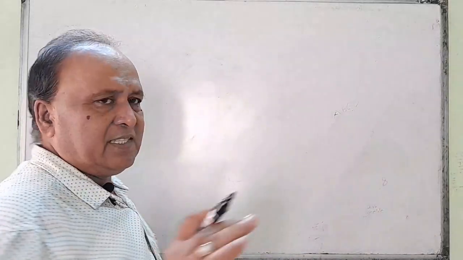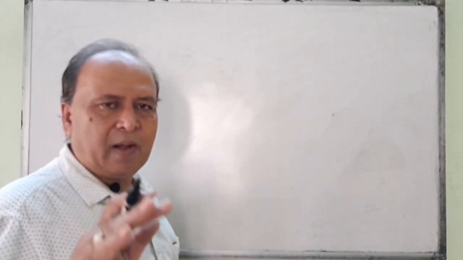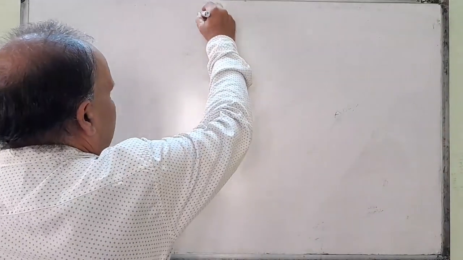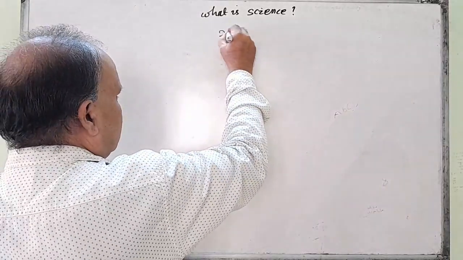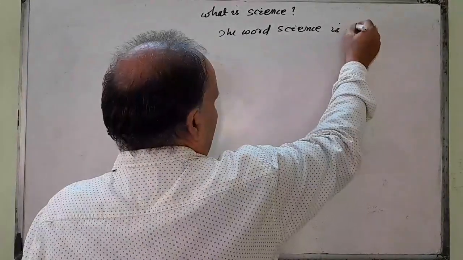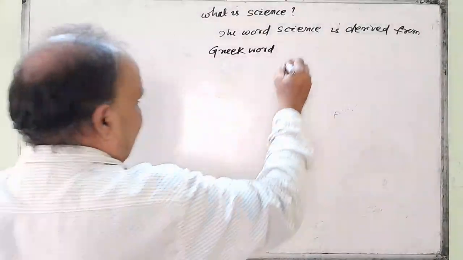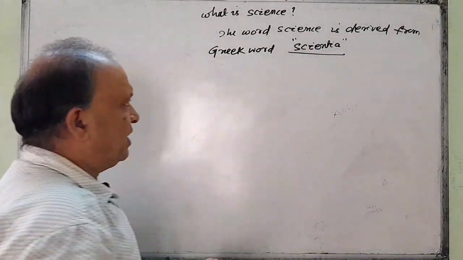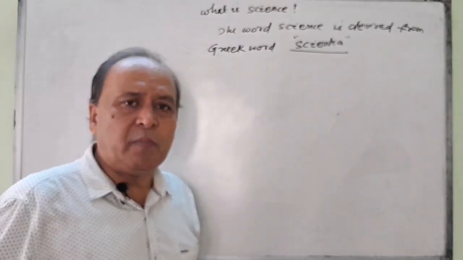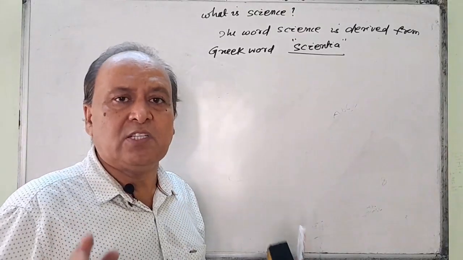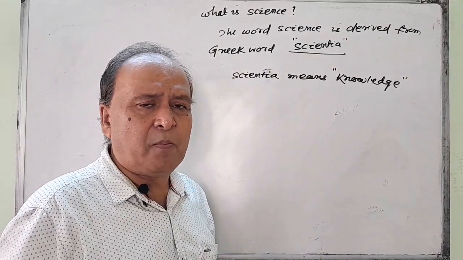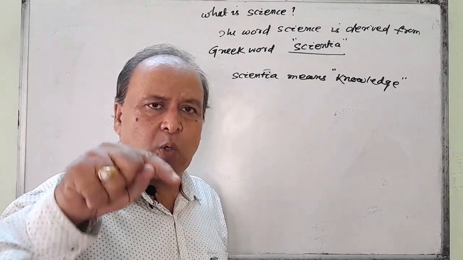Today we start physics. Physics is an important branch of science. What do you mean by science? The word science is derived from the Greek word scientia. What do you mean by scientia? Scientia means knowledge. So, science is the study of knowledge for truth.